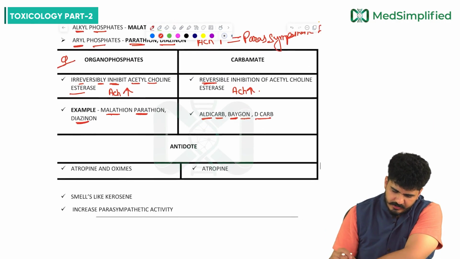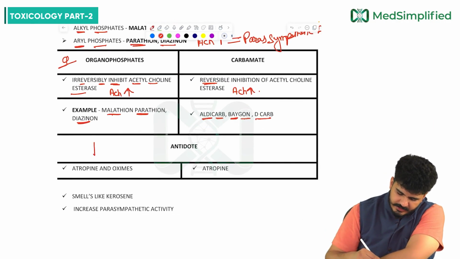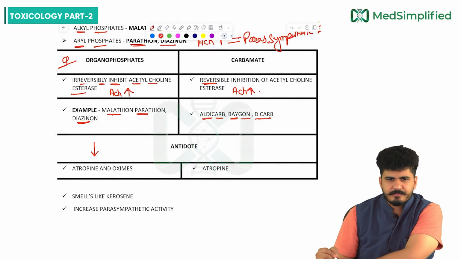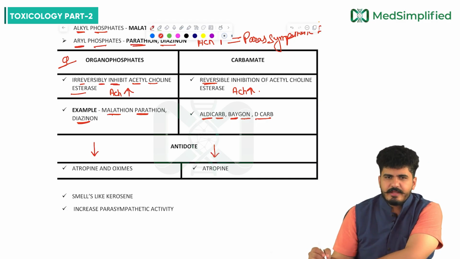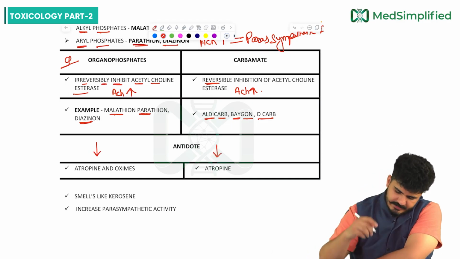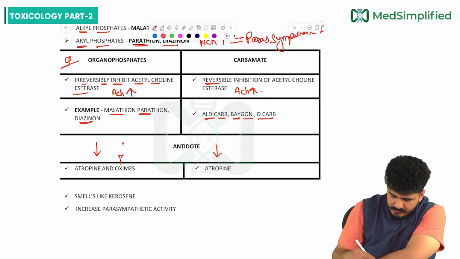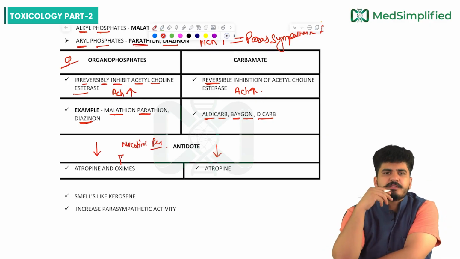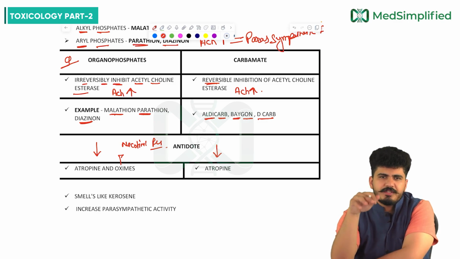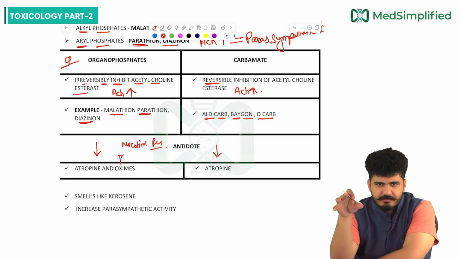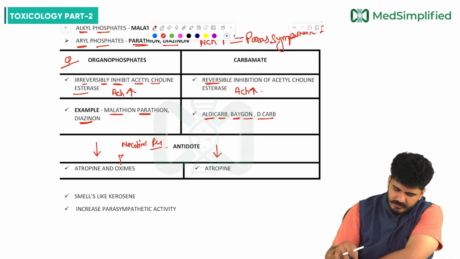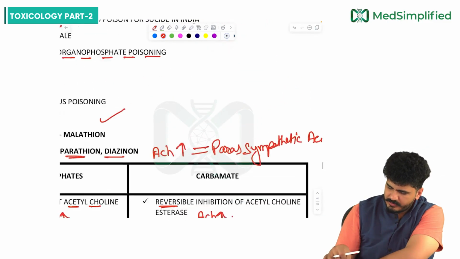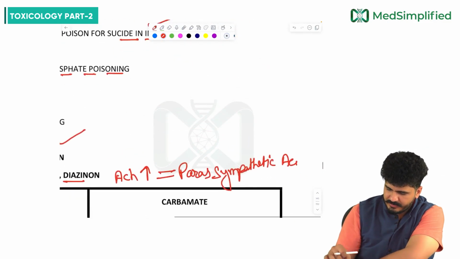The antidote for organophosphate poisoning is atropine and oximes. In carbamate poisoning, it will be only atropine. Oximes act specially on the nicotinic receptors. That is why, if there are nicotinic symptoms, oximes are used along with atropine in organophosphate poisoning.